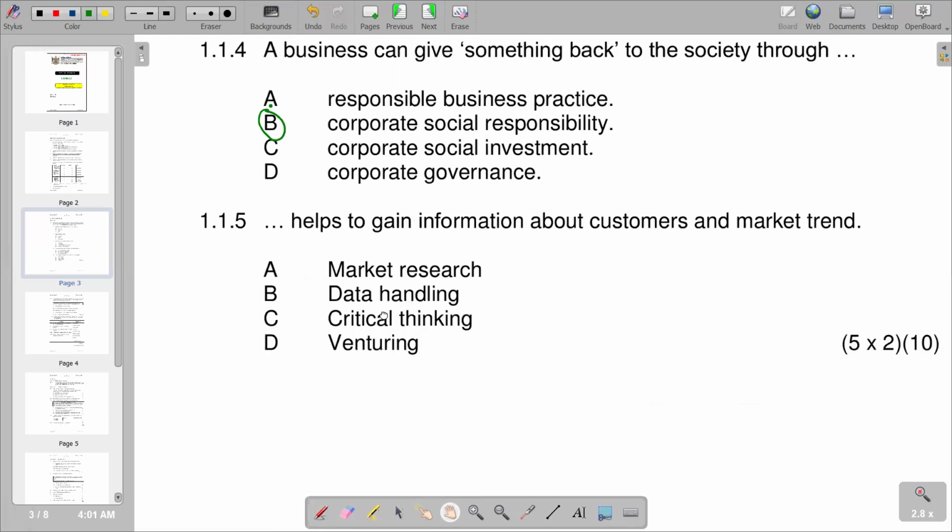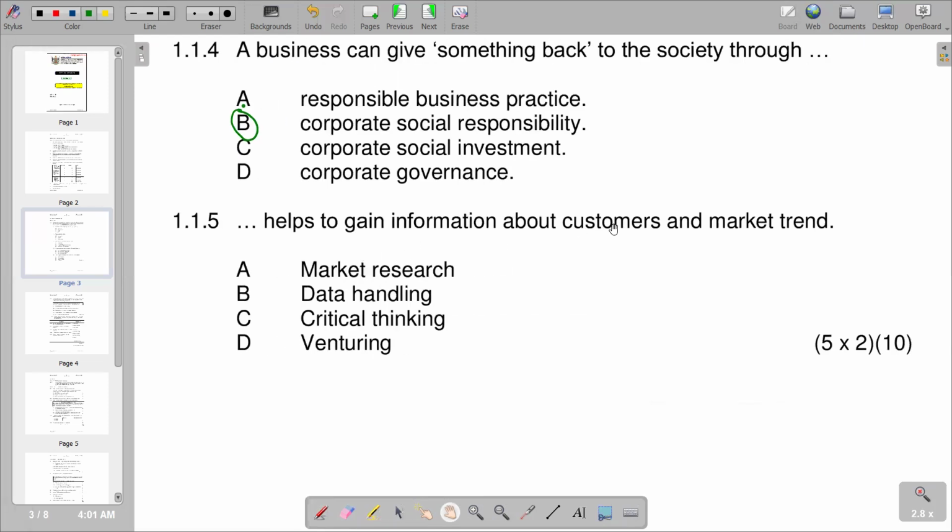Then moving on to the next question, 1.1.5: dash helps to get information about customers and market trends. We know that it's market research. The explanation of market research is gathering consumer feedback on your product or service and collecting pertinent information on the marketplace. It's saying it helps to get information about customers and market trends, which is exactly the explanation of market research. So we have A as the correct answer.